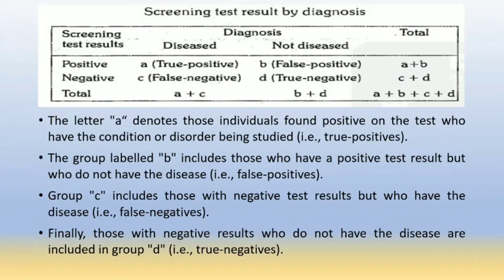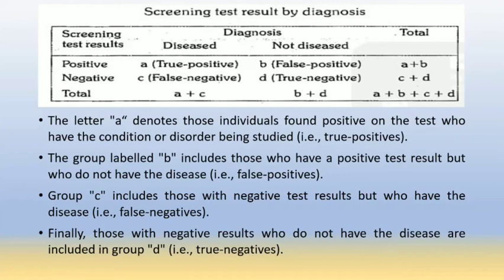So here the letter A denotes those individuals who are found positive on the test and who also have the condition or disease being studied. That is, they are true positive patients. The A indicates true positive patients.